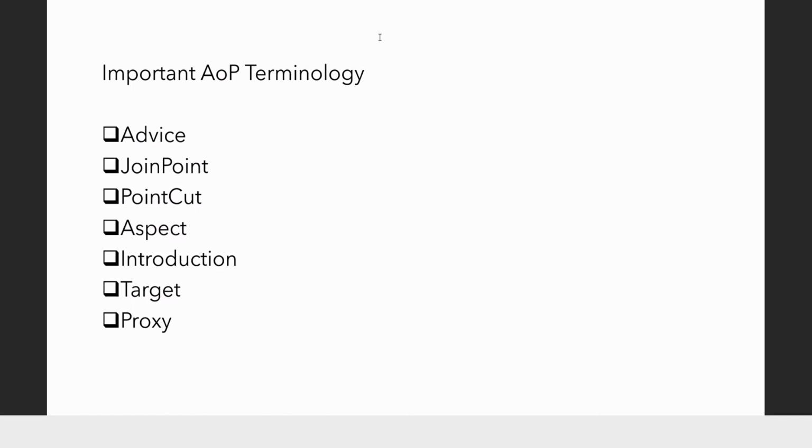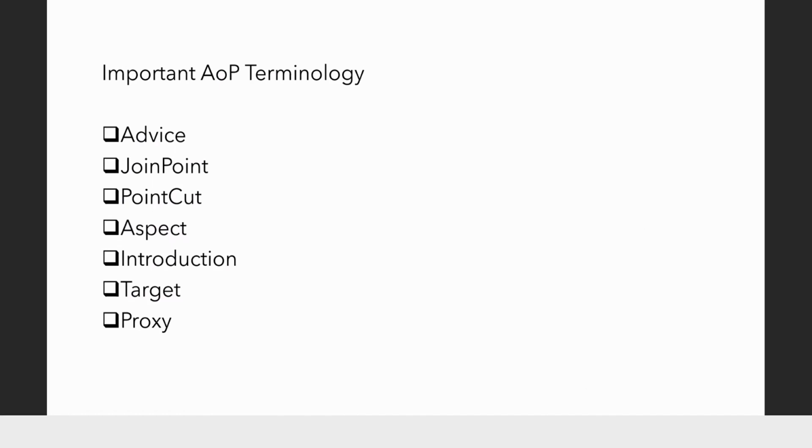All these are the 100 join points, but I want to plug in only in 5 methods in a class. Those 5 are nothing but the point cut. We have to define the point cut to the Spring framework so that Spring knows where exactly I want to plug in the advice. The answer of where is nothing but the point cut.